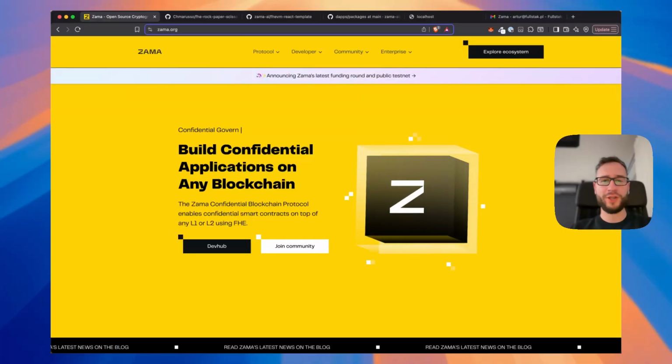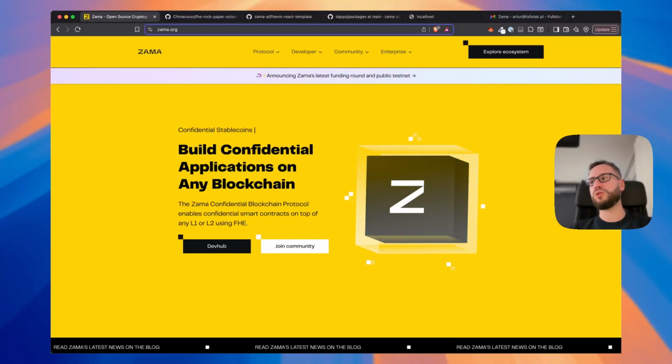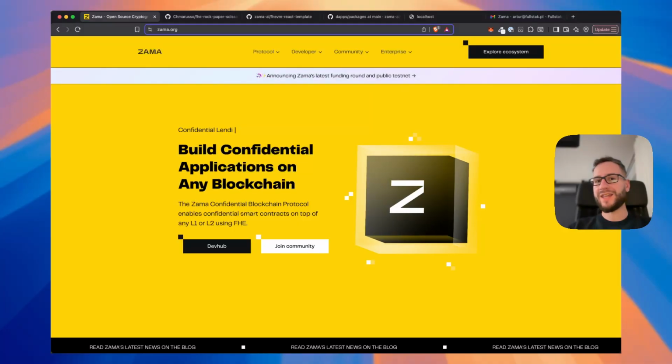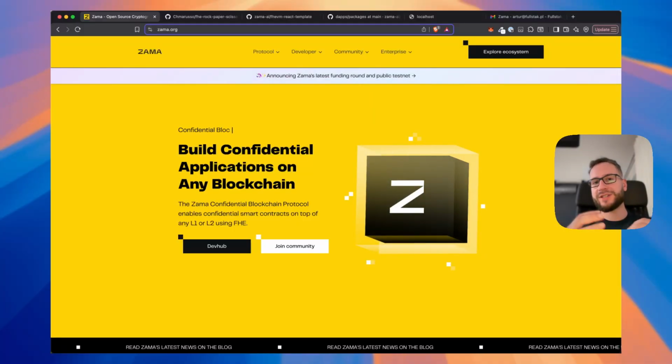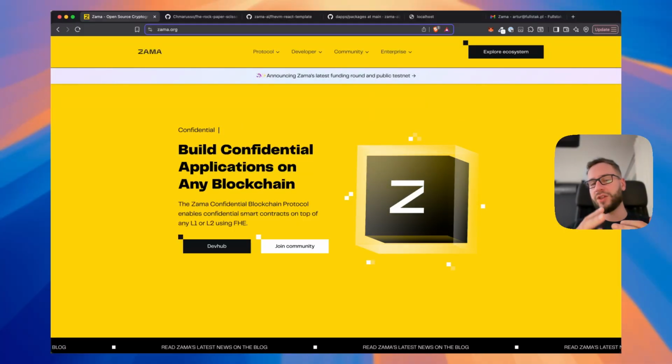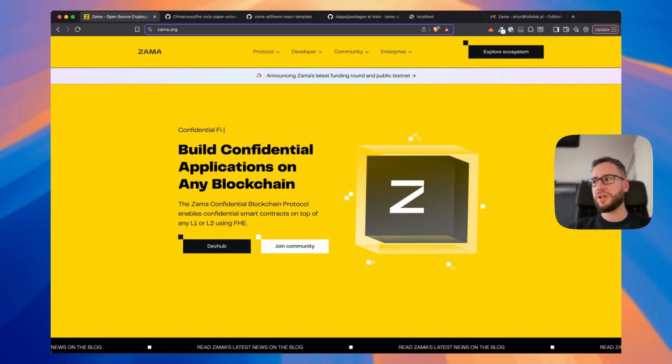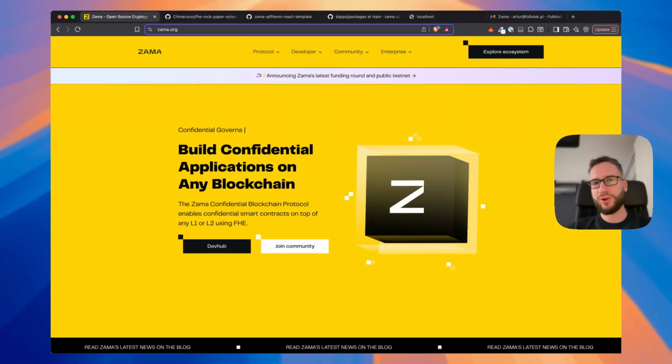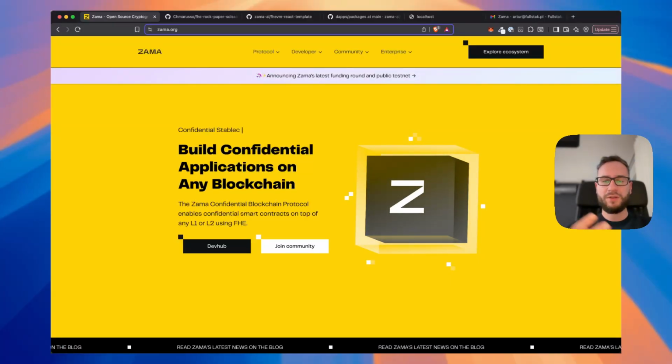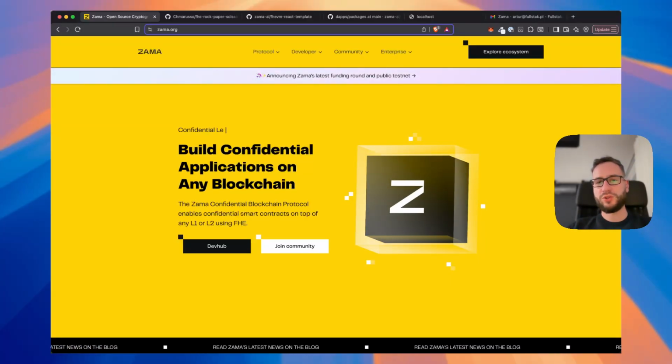Some people are referring to it as the holy grail of cryptography because fully homomorphic encryption allows you to encrypt the data and then perform some operations directly on the encrypted data. Usually, if you want to do some computations, you need to decrypt the data beforehand. But if you can do it on encrypted data, then it makes it a very interesting concept that can be used in blockchain and the Web3 space in general.